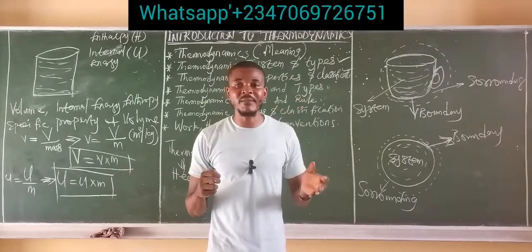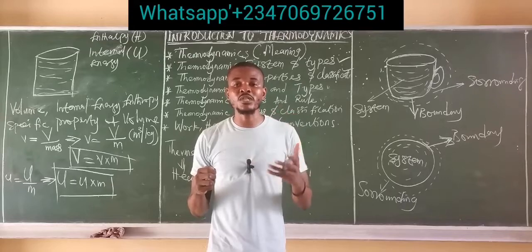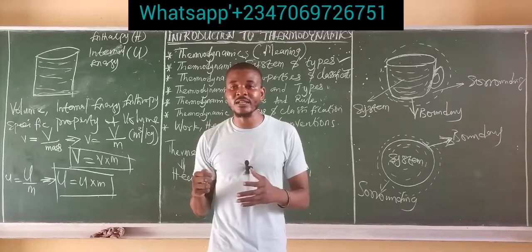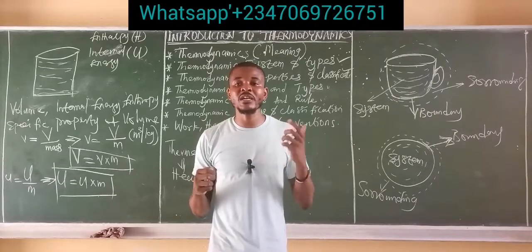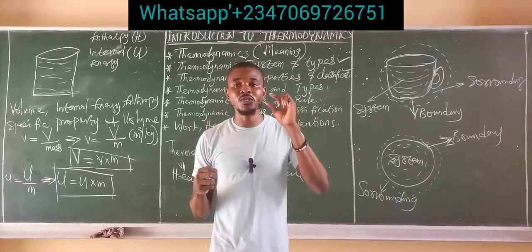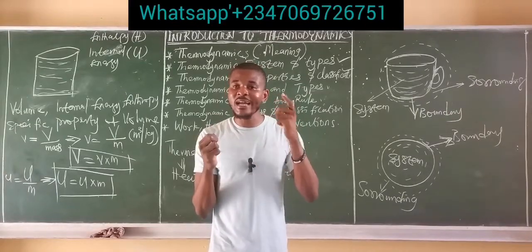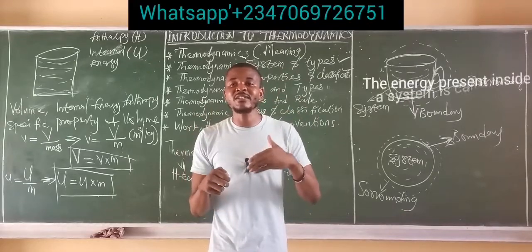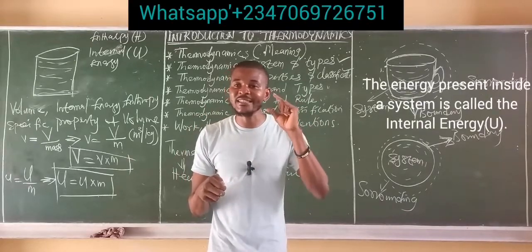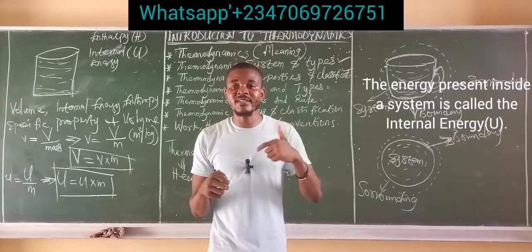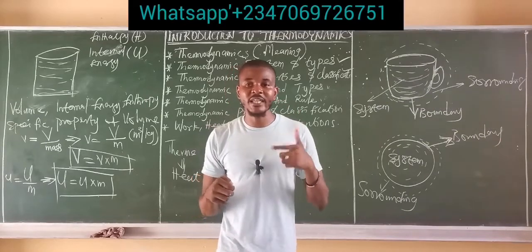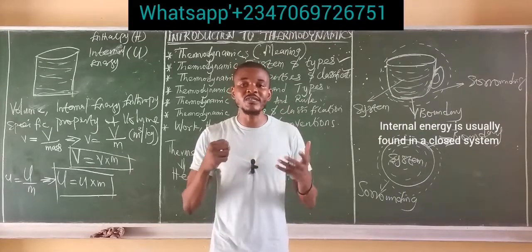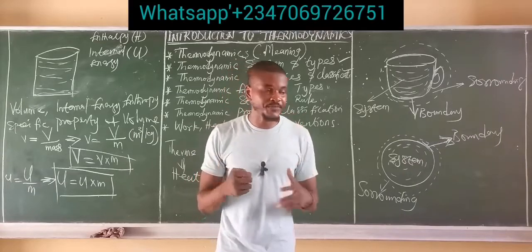We define the closed system as that system in which the quantity of matter under investigation cannot cross the boundary between the system and the surrounding, but only energy in the form of heat and work may cross the boundary. So the quantity of matter is fixed. This brings us to the idea, if the quantity of matter is fixed, then what is the energy present inside the system? The energy present inside a system is simply called internal energy, and that is the energy usually found in a closed system. So every closed system has what is called internal energy.